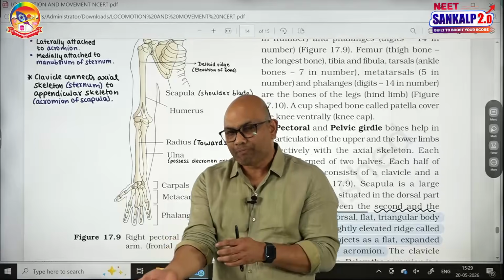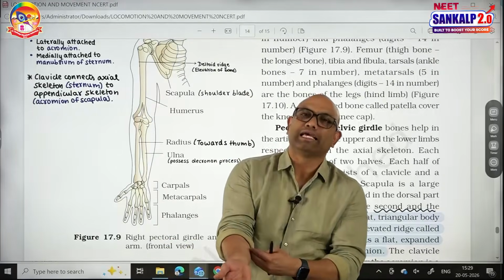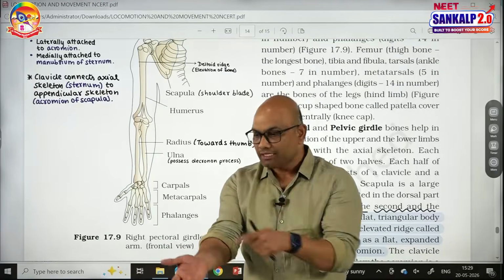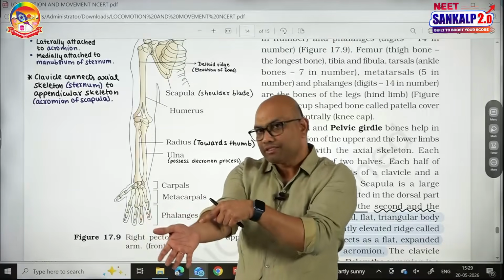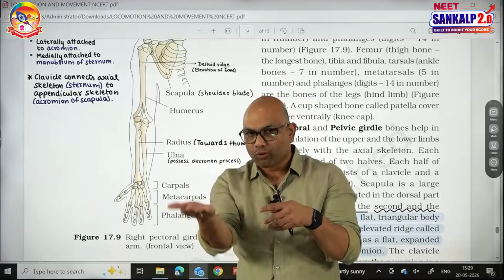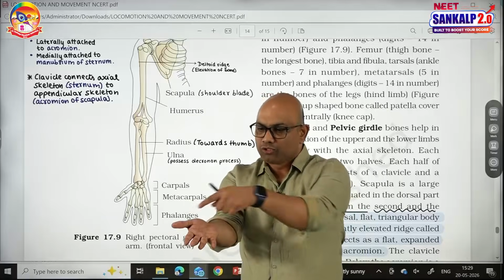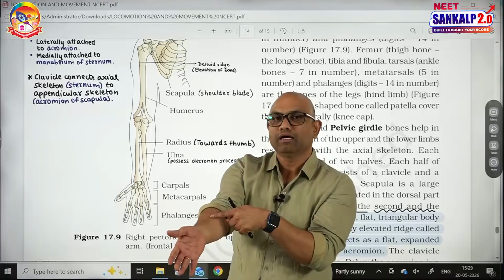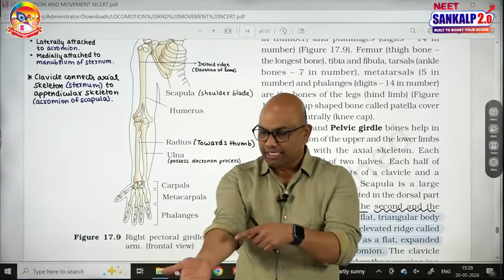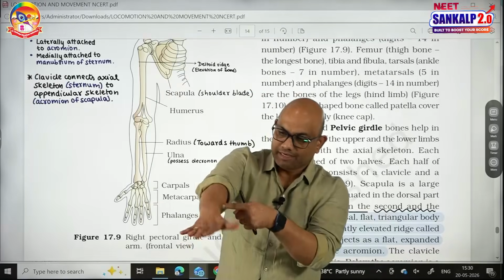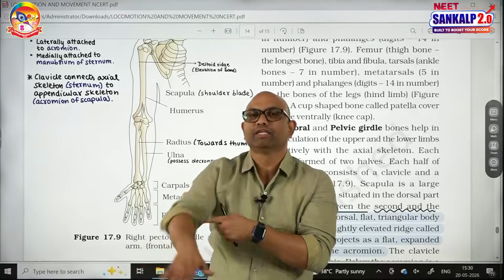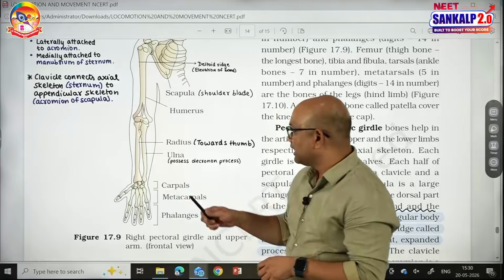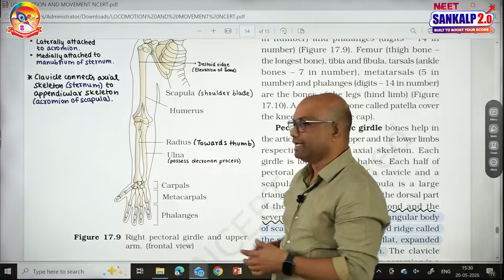How can you recognize in a picture where is radius and where is ulna? Remember always, guys, towards the thumb side, whatever the direction of the hand, whether it is pronation or supination, there is a bone called radius. See, for this hand this is radius. If I turn like this, again the thumb side is radius only. The ulna is very well developed compared to the radius.